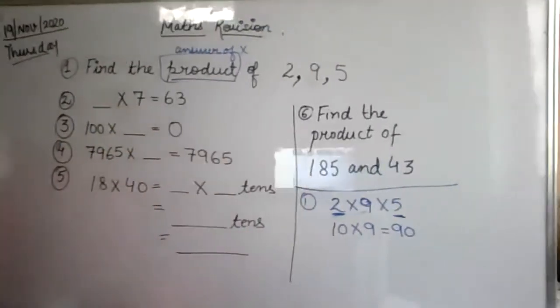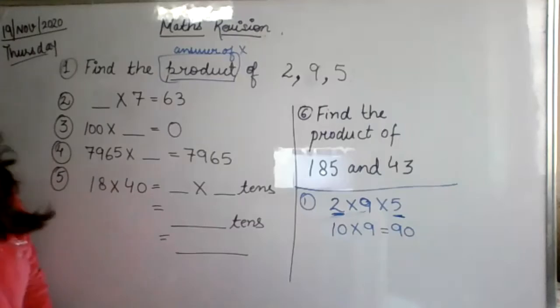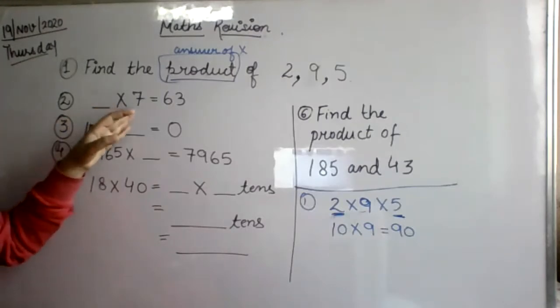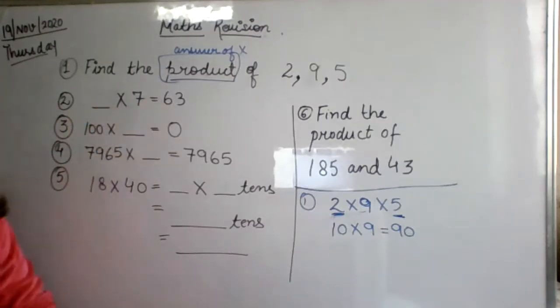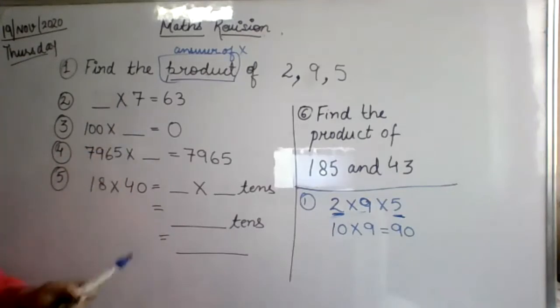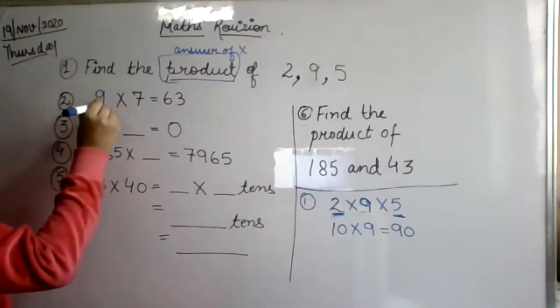Second answer. Now in this question, I'll give you permission to unmute. When you multiply the number by 7, you get 63. Which number times 7 will come 63? Ma'am, 9. 9 sevens are 63. If you read the table of 7, 7 ones are 7, 7 twos are 14, 7 nines are 63. So here it will come 9.